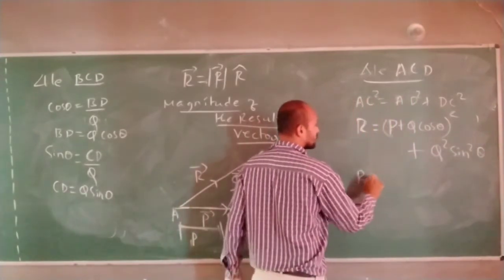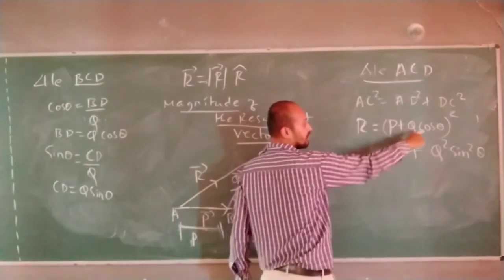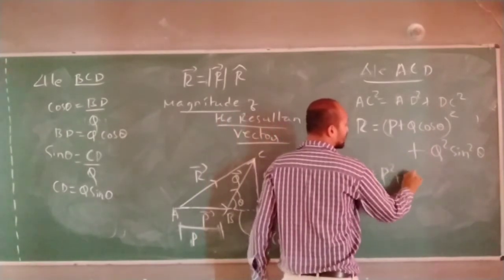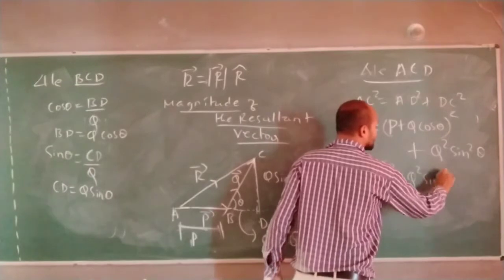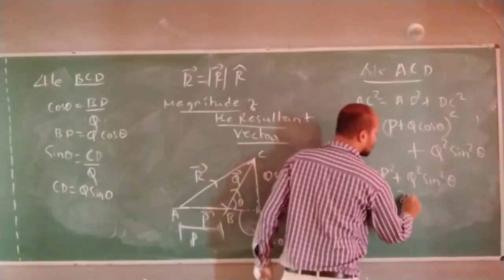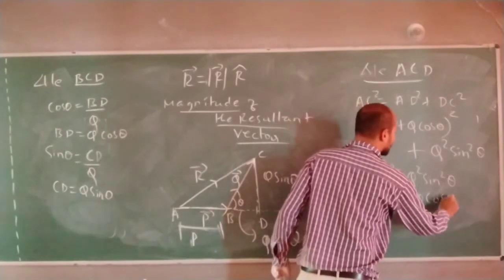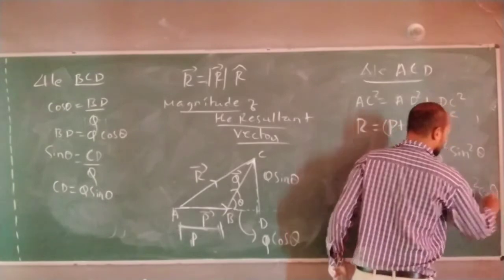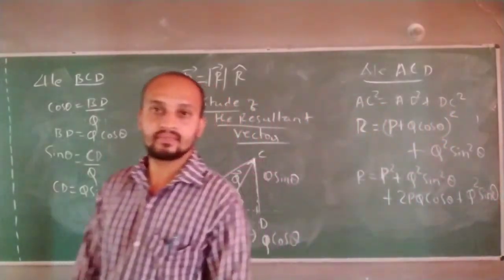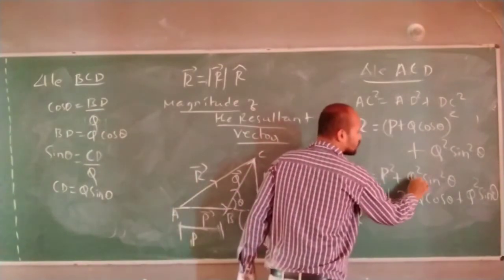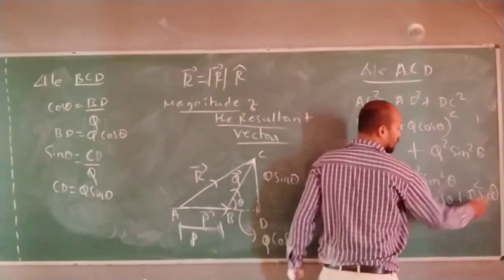So the magnitude value of this: P plus Q cos theta whole square can be written as P square plus 2PQ cos theta plus Q square cos square theta, plus Q square sin square theta. So R will be equal to Q square sin square theta plus Q square.